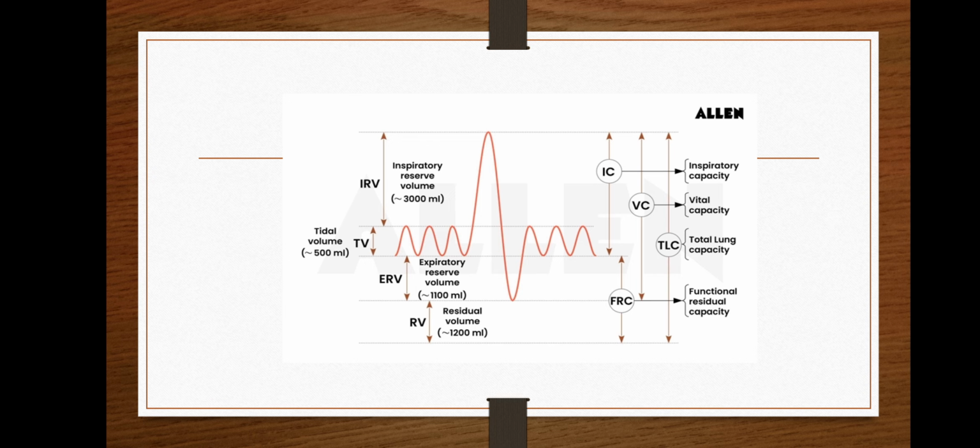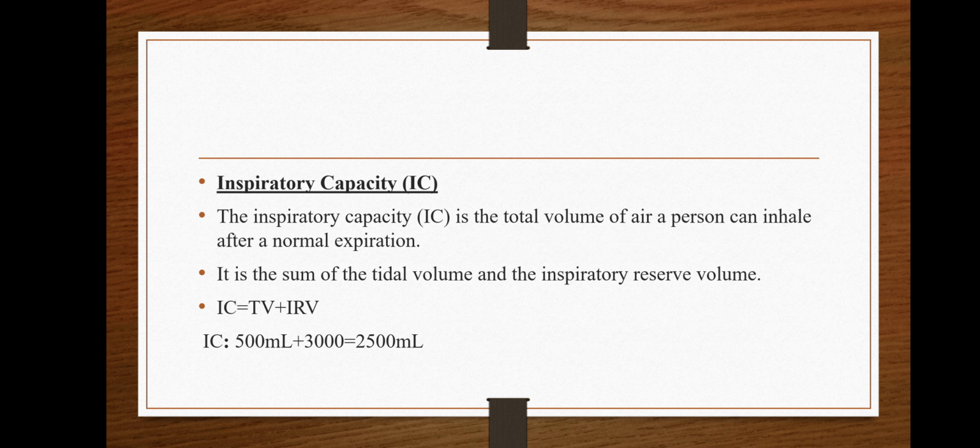The respiratory volumes are inspiratory reserve volume, expiratory reserve volume, residual volume and tidal volume. The respiratory capacities are inspiratory capacity, vital capacity, functional residual capacity and total lung capacity.